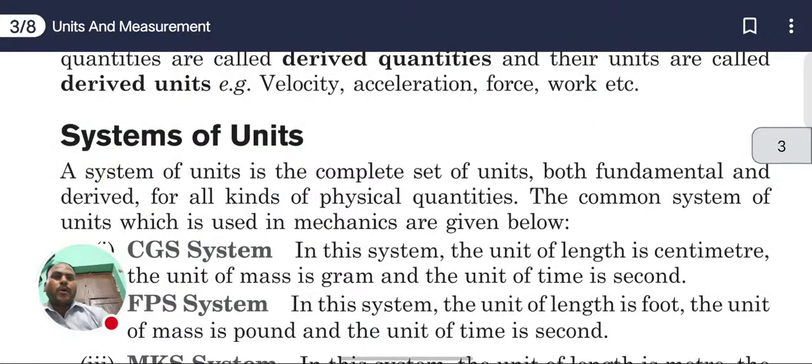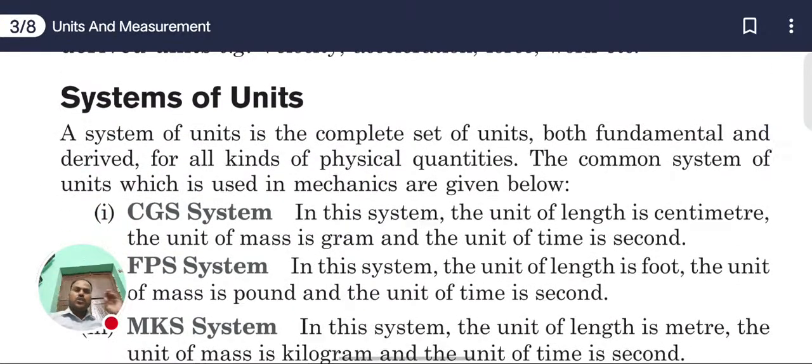Next, system of units. Earlier, before accepting the SI unit, we were using the systems: CGS system, FPS system, MKS system. So now we will discuss the system of units. A system of units is a complete set of units. What is a system of units?